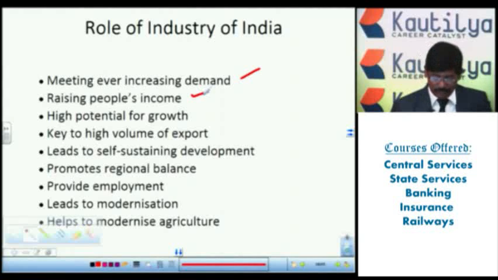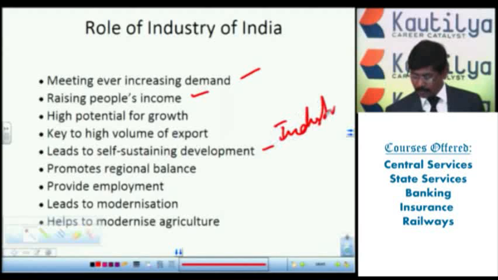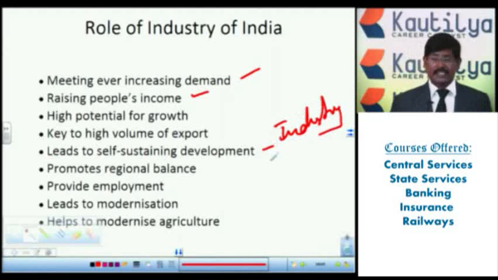Next, leads to self-sustaining development. With help of the industries in India, what are the products we require? What production is required? We want to reach self-sustainable development. Instead of depending on different countries, whatever things we require, we should produce in our industrial sector, in our industries only.